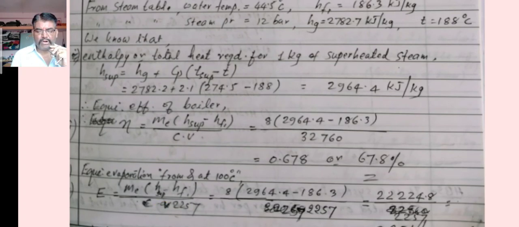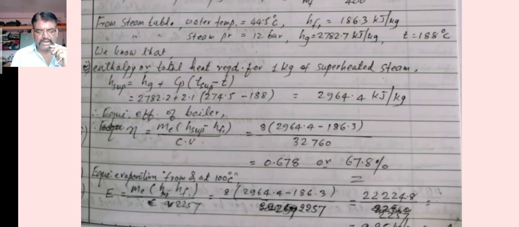Now we know that for the enthalpy or total heat required for 1 kg of superheated steam, we have to use the formula for H sup at the superheated condition. The formula is H sup equals Hg plus Cp into bracket T sup minus T. The value of Hg we have, and the value of Cp we consider 2.1, as it is given in the numerical.